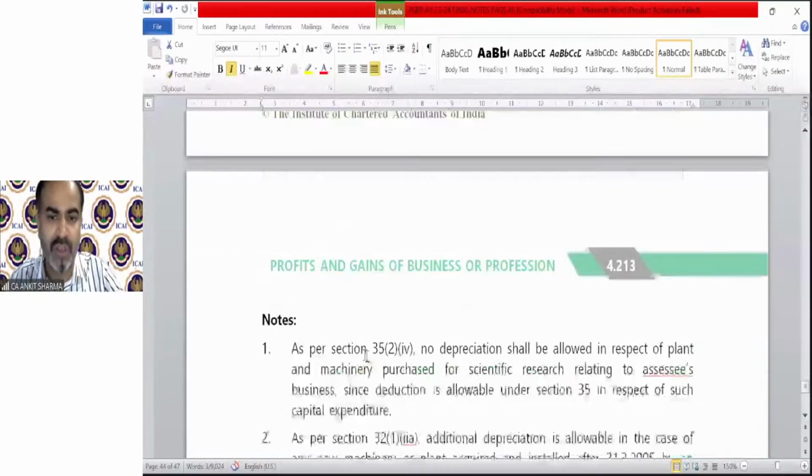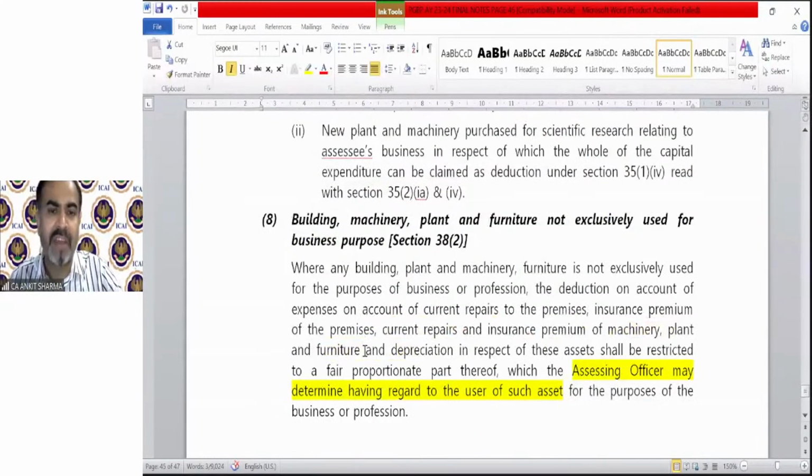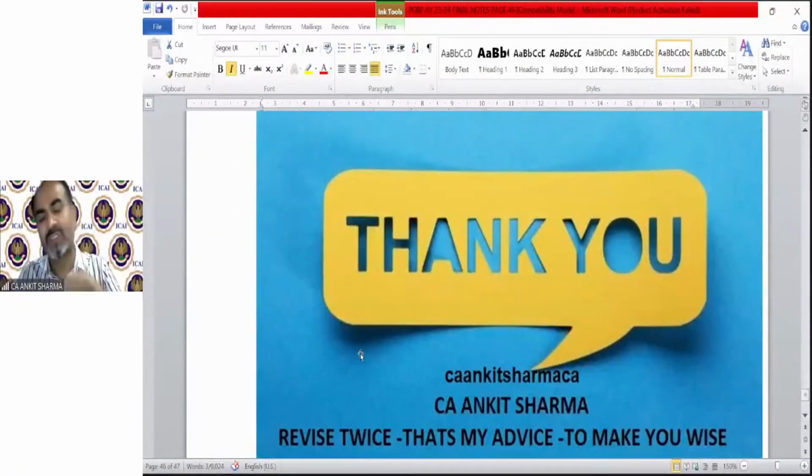There is a question with a solution. If any building, machinery or plant is not exclusively used for the purpose of business, and is also used for other purposes, then proportionate depreciation will be claimed as determined by the assessing officer. That was the first assignment, which has been completed. Almost 46 pages of assignment we have completed out of our more than 150 pages of assignments.